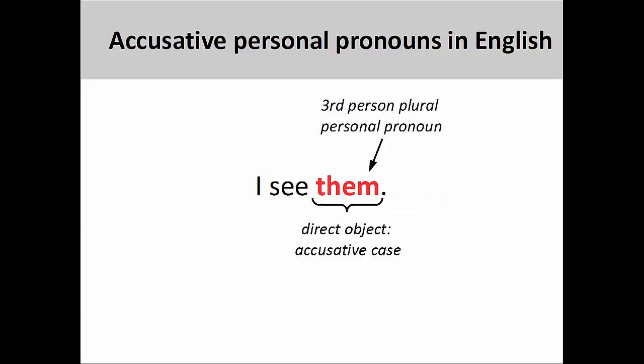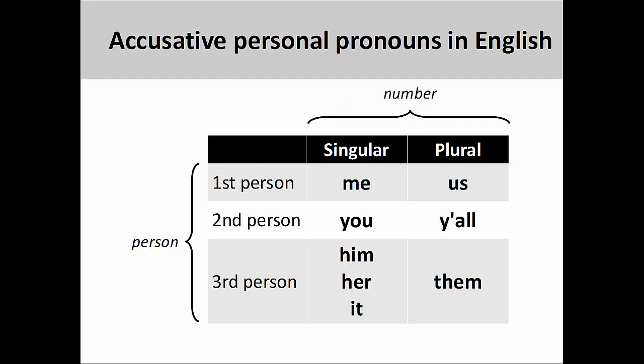When doing this, it is important to match the number, case, and, when applicable, gender of the pronoun with those of the noun being replaced. That is to say, in this sentence, the personal pronoun must be third-person plural and also in the accusative case. These are the accusative personal pronouns in English, which are arranged according to person, number, and, in the case of the third-person singular pronouns, also according to gender. You may wish to review the presentation on personal pronouns in the nominative case before continuing with this one.